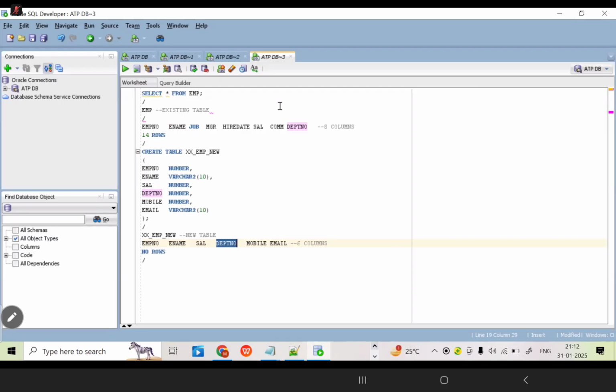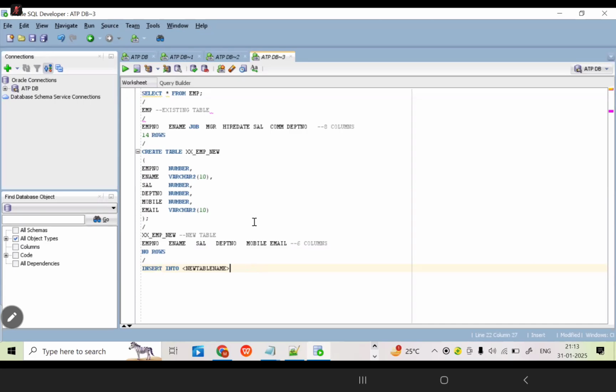Correct? Now, how can we store the data for this table structure? The columns are not matching in both the tables. If the columns are not matching, what are we going to do? Insert into new table name, then write the column list only, the specific columns. If the entire structure is matching, no need to write this condition.